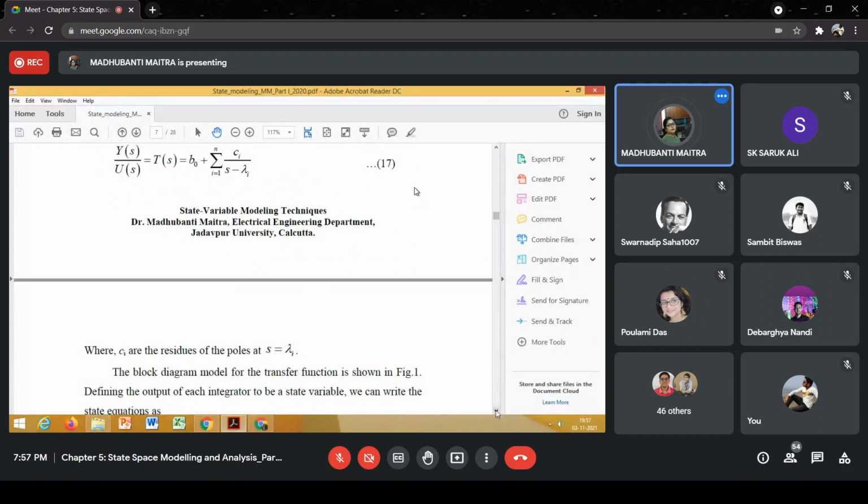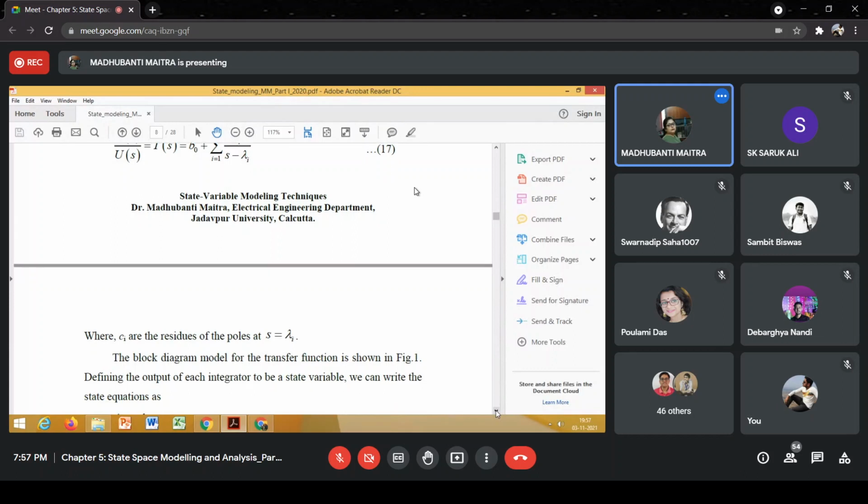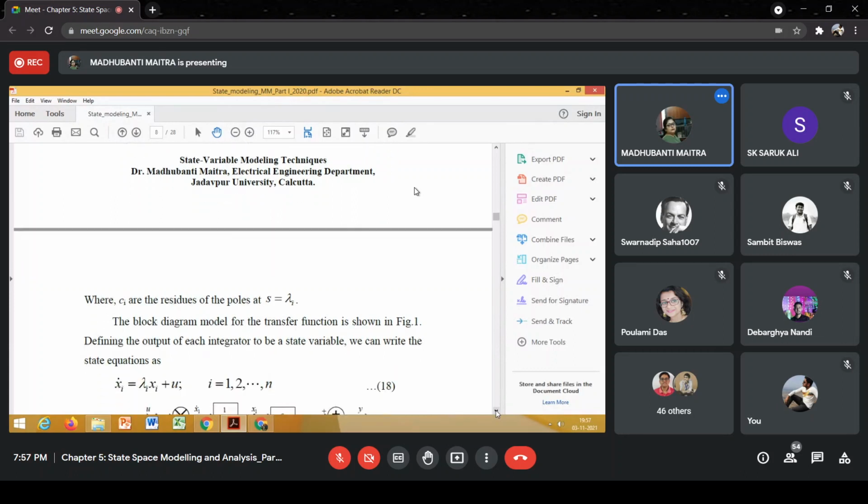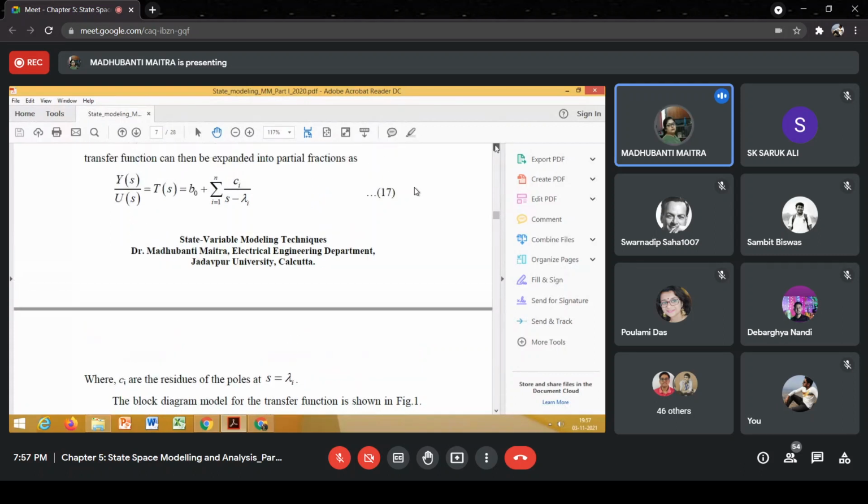Okay, I'll come to this diagram later on. Let's get back to this equation. So Y(s) will be equal to b0 U plus the summation of ci U by s minus lambda i.